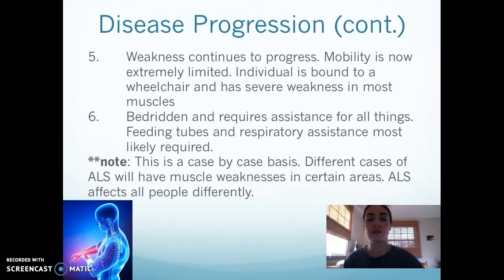So feeding tubes and respiratory assistance are required because the voluntary movements like chewing, talking, and swallowing are no longer able to be completed on their own, so they need assistance, and this would probably need additional care such as hospice. And a note, this is on a case-by-case basis because all cases are very different. So some people with ALS will have muscle weakness in some areas and others will have it in others. So it's just important to note that ALS affects all people differently.